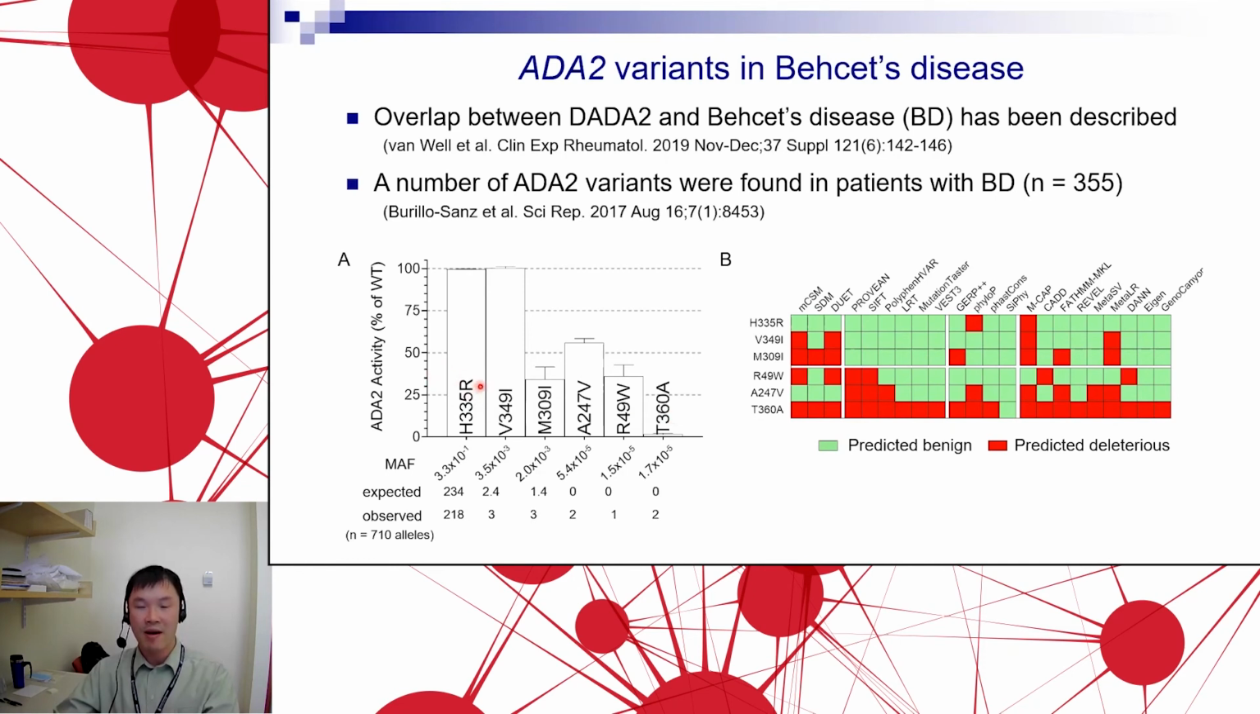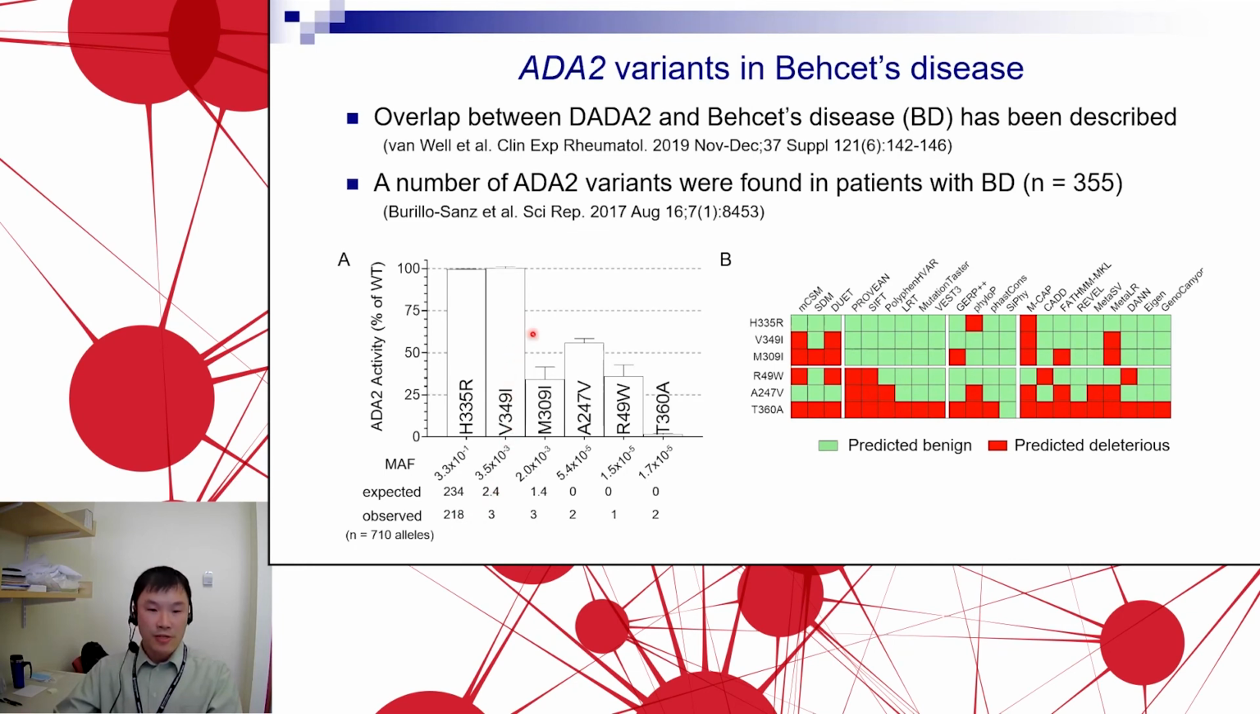Some of these, of course, are very common. H335R, again, 1 in 3 people. V349I is found in 1 in 400 people. So the expected frequency of these variants came out quite on target. We expect 234 people for this variant based on the allelic frequency. They found 218 people, and about 3 people for V349I.